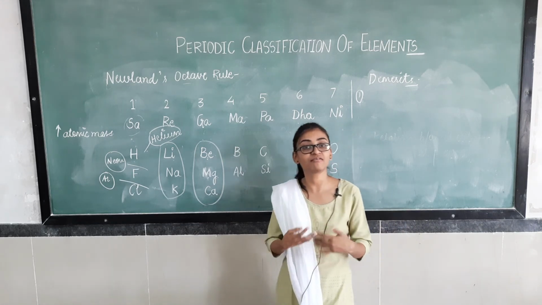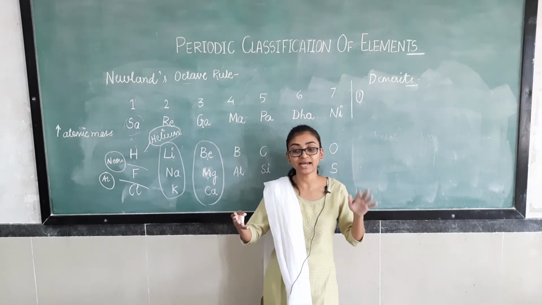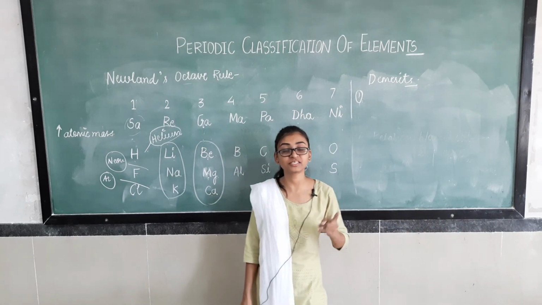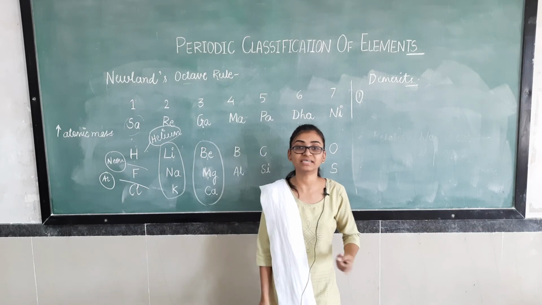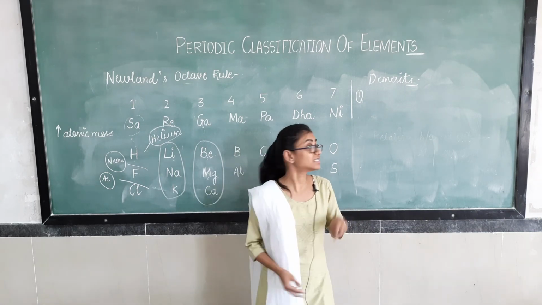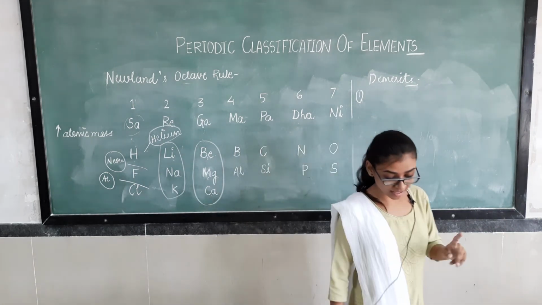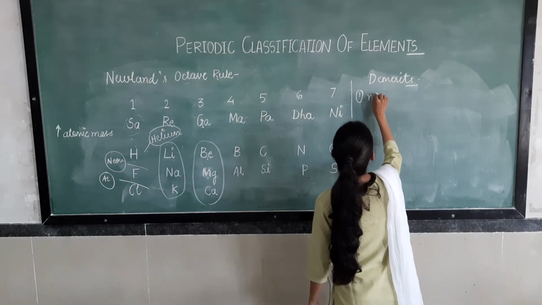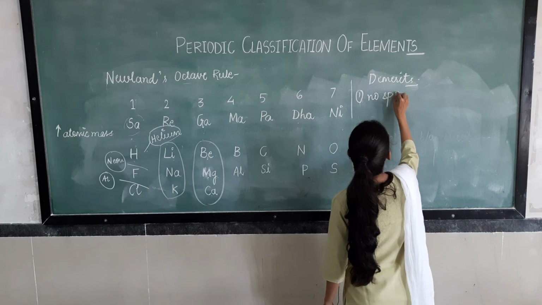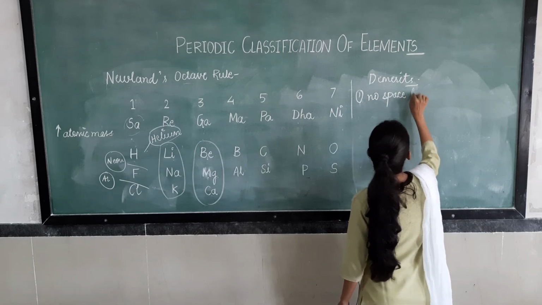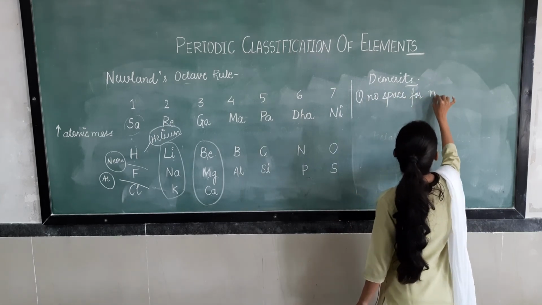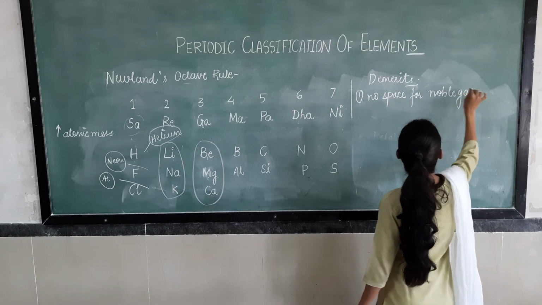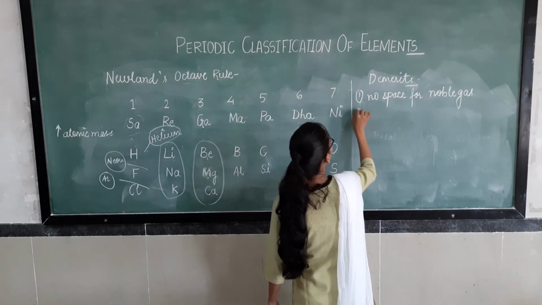Every day new discoveries are going on, and still he didn't give any space for new elements and noble gases. So this was the major drawback. The first demerit was no space for noble gases.